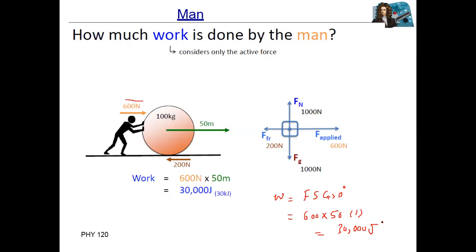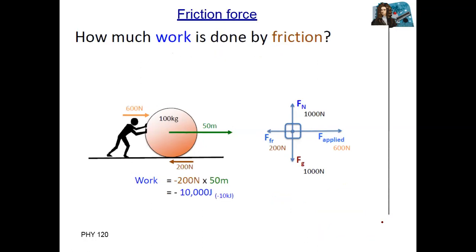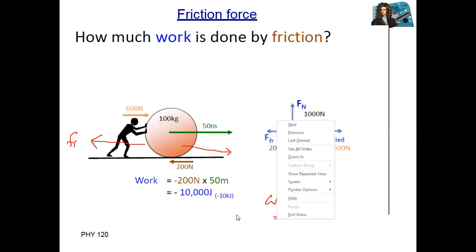Next one, work done by friction force. We know that friction force is in the opposite direction. Distance covered is 50. So now we have the work formula, work is equal to F S cos of theta.